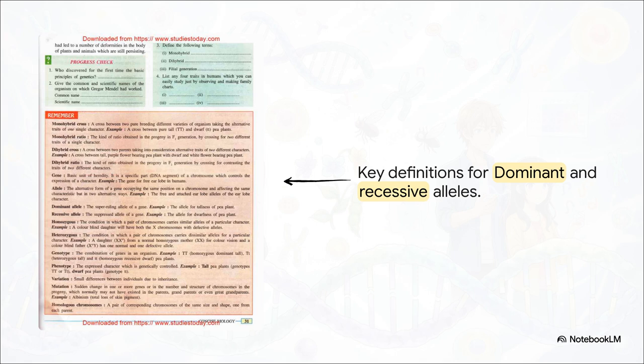Think of a dominant allele as the super ruling allele. If it's present at all, it's going to force its trait to be expressed. The recessive allele is kind of the suppressed one. It only gets to show its phenotype if that dominant allele is completely absent, meaning the organism has to be homozygous recessive just to show that specific hidden trait.